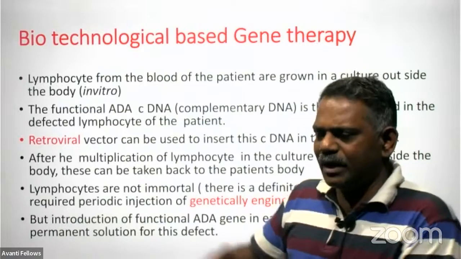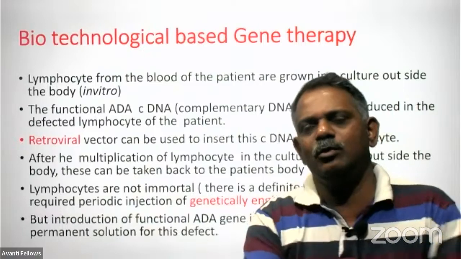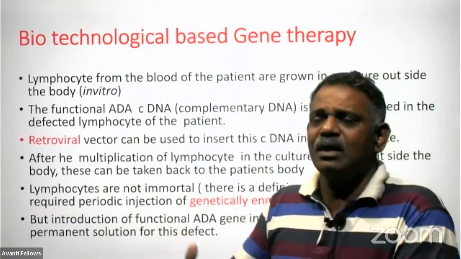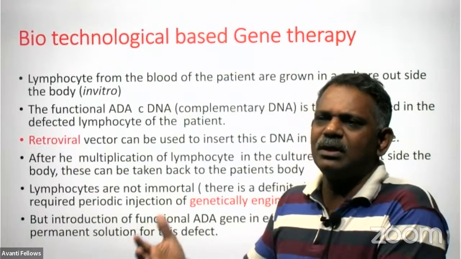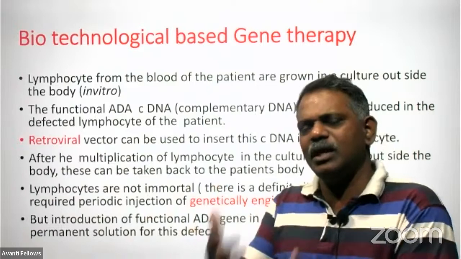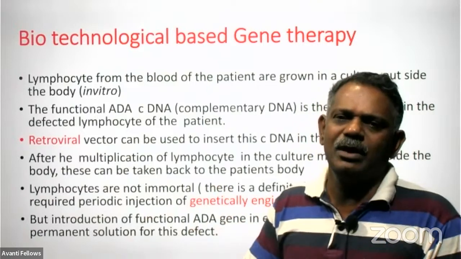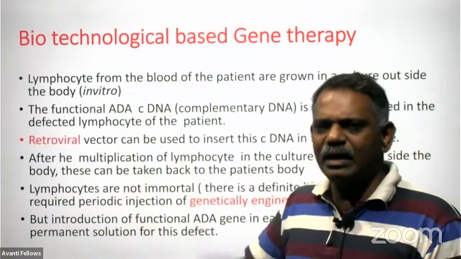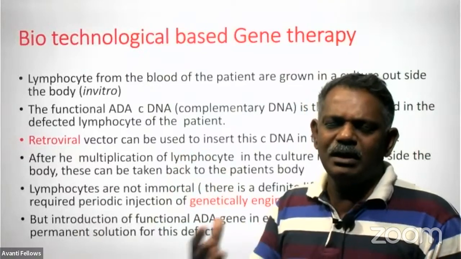Then after some days, these functional WBCs can be taken back into the body of the patient. There is no allergic response, because this WBC was taken from the patient himself, though with the defective ADA gene, but now with the functional gene replaced in the genome of that T lymphocyte.